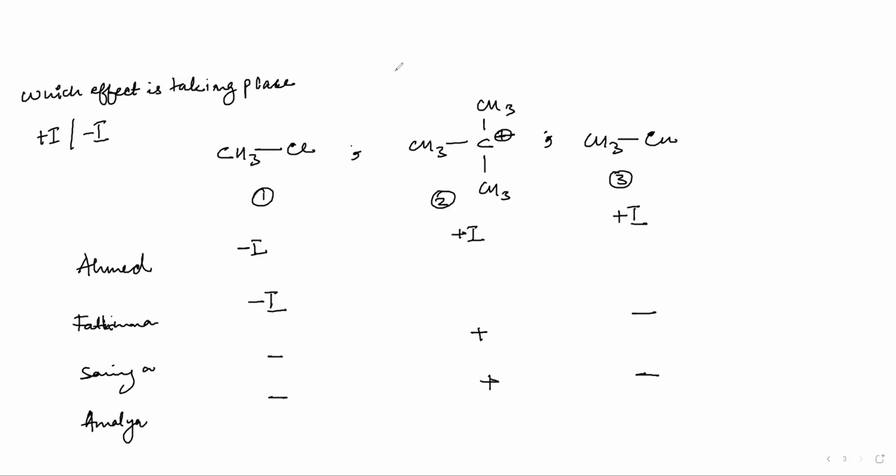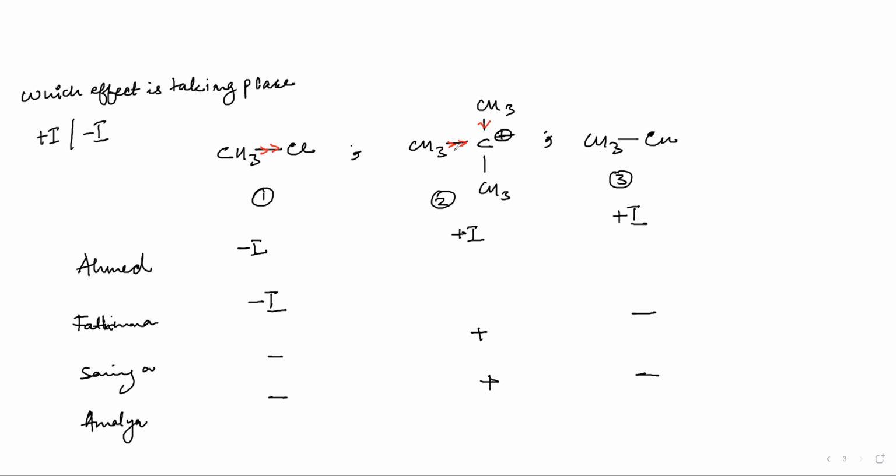Because if I put an arrow here like this, so it is both minus I and plus I. Here also you can see both plus I and minus I, because this CH3 is giving electrons and this Cl is withdrawing electrons. Do you think it is like that? It is a bit confusing how to identify plus I and minus I. Is it clear? Now let me tell you how to check. First of all, you will see the carbon atom which is neutral.